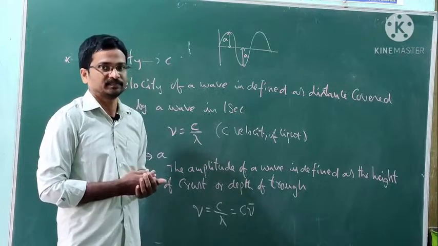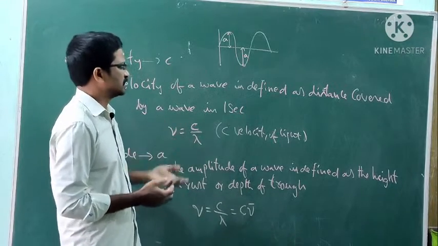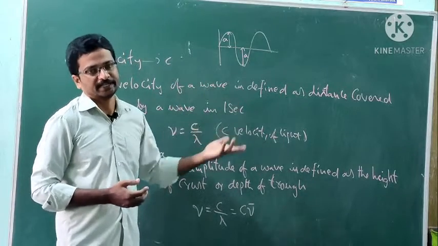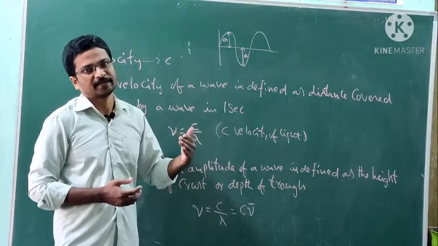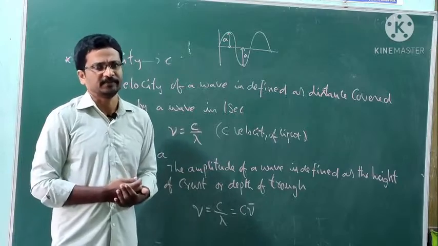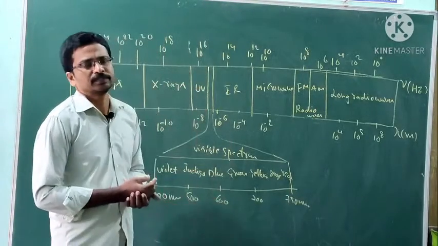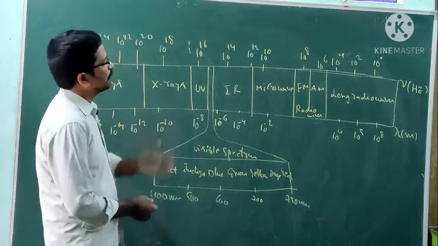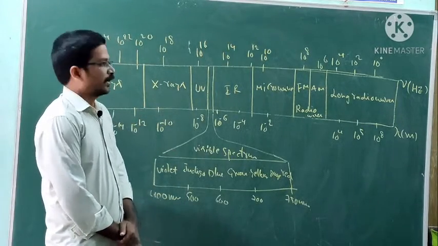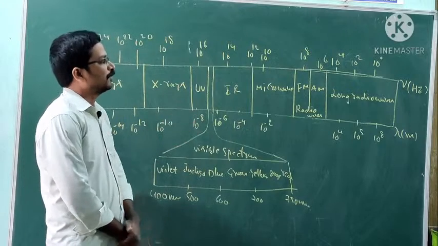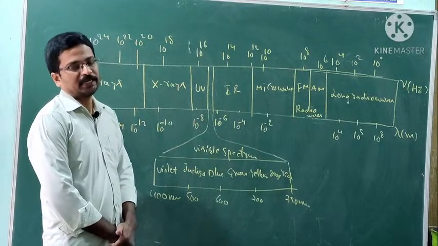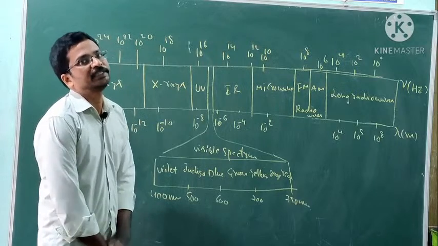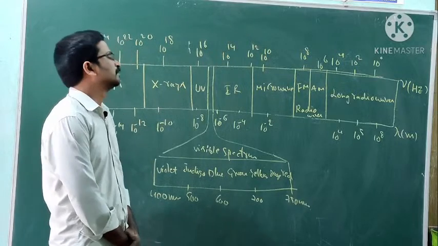Velocity also depends on the electromagnetic radiation. This is known as the electromagnetic spectrum. With the help of wavelength and frequency, you can differentiate one electromagnetic radiation from another.